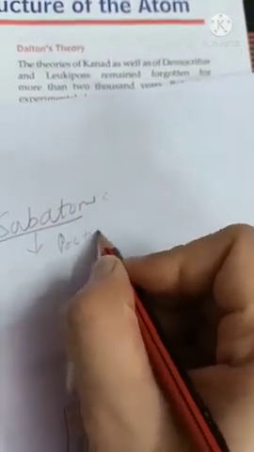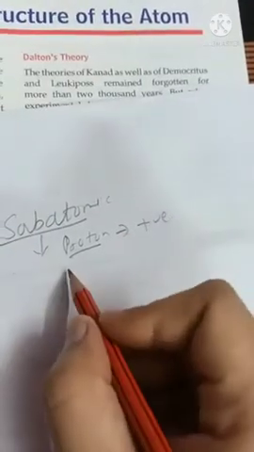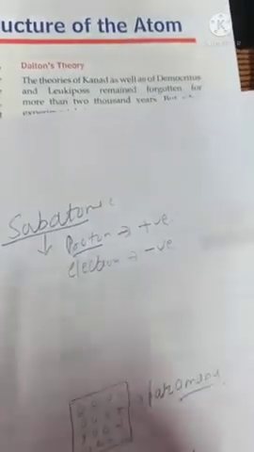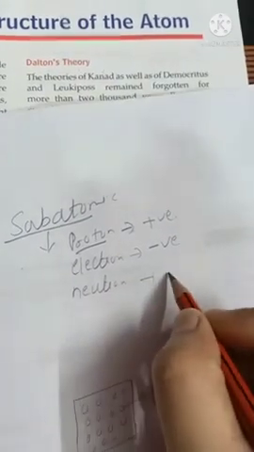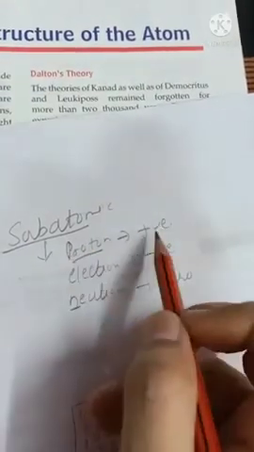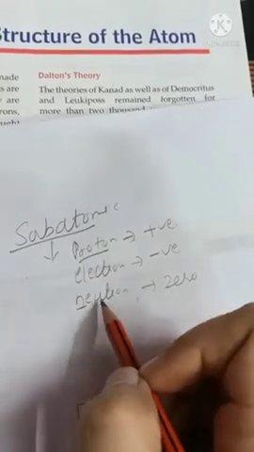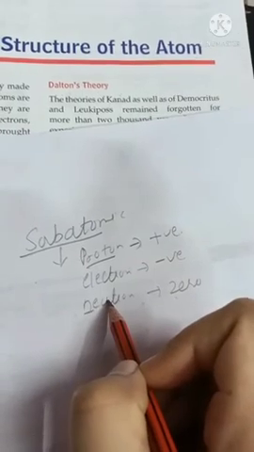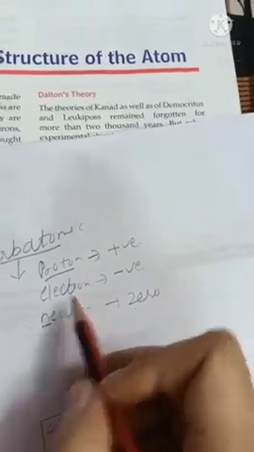One is the proton. A proton is a particle with positive charge. Next is the electron, a particle with negative charge. And the next is the neutron, a particle with zero charge. Neutron means neutral, proton means positive, electron means negative charge. These subatomic particles are present inside the atom. Now, where are protons present, where are neutrons, and where are electrons present?